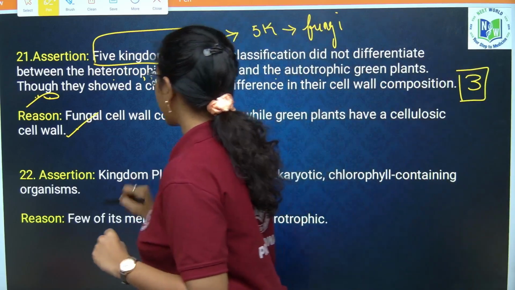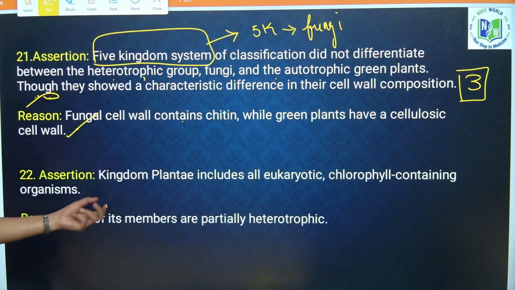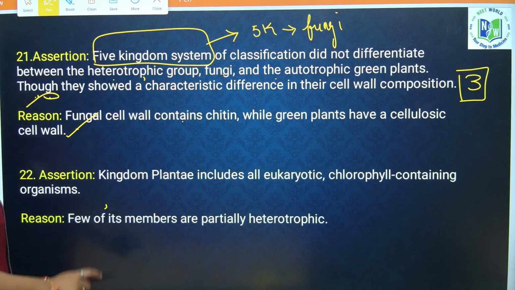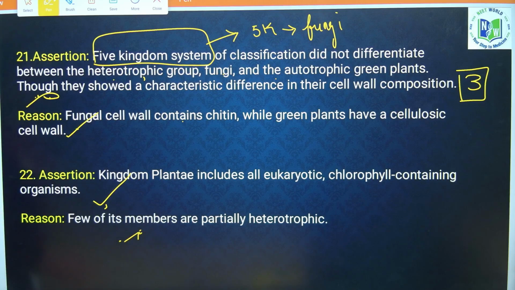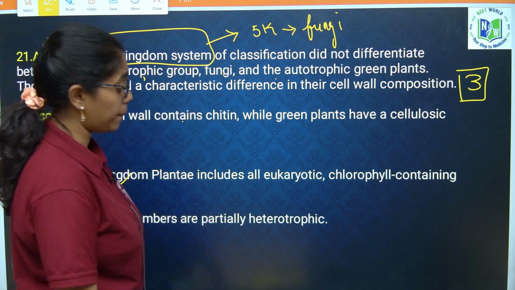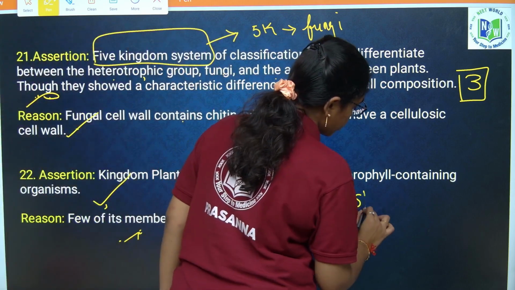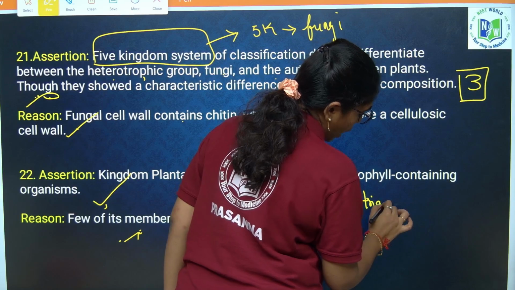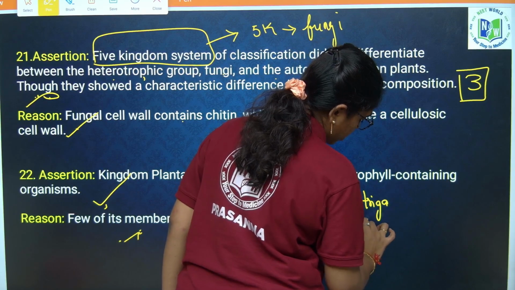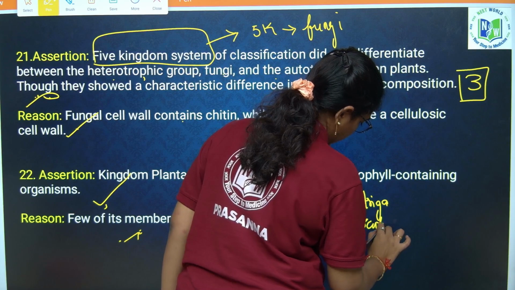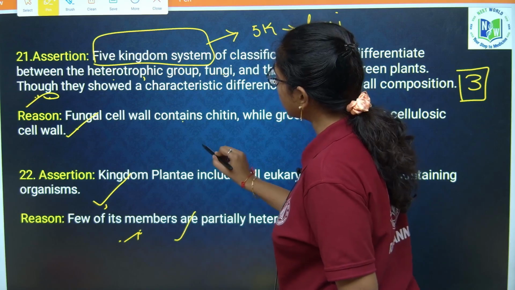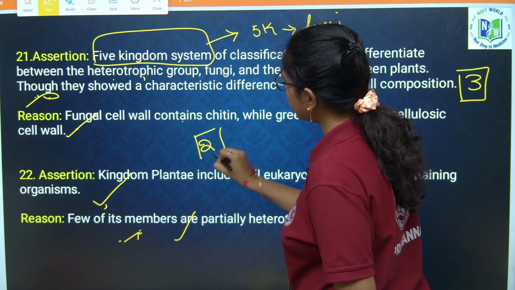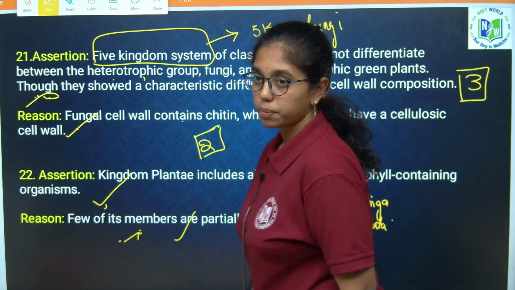Next, kingdom Plantae includes all eukaryotic chlorophyll containing organisms. True. Few of its members are partially heterotrophs. Yes, few of its members are partially heterotrophs, for example, Striga and Cuscuta. So yes, two statements are true, then our option is true.